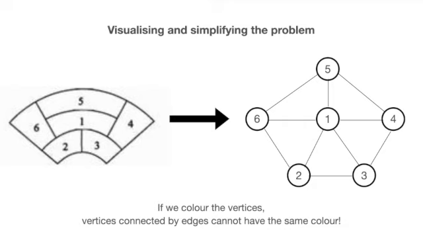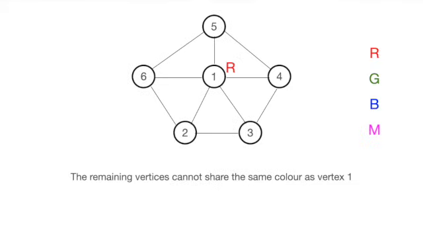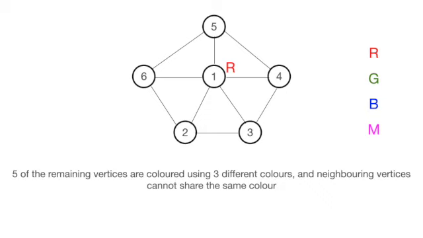A few immediate observations can be made from a graph. First of all, no vertices which are joined with an edge could have the same color. Since vertex 1 is connected to all the other vertices, this means no other vertices could have the same color as vertex 1. If we assume that the 4 colors were red, green, blue, and magenta, and color vertex 1 red, this means the vertices 2, 3, 4, 5, and 6 have to be colored using the 3 remaining colors of green, blue, and magenta.